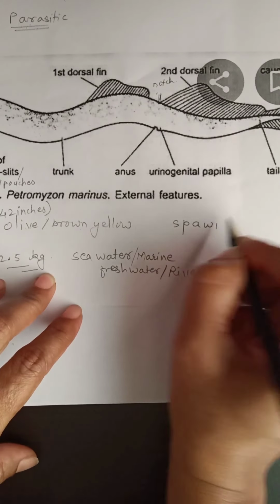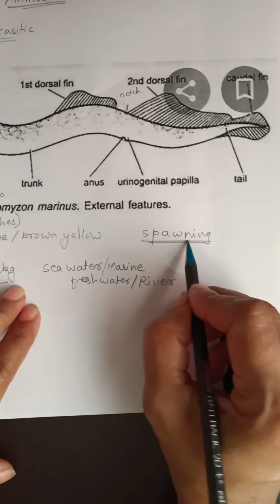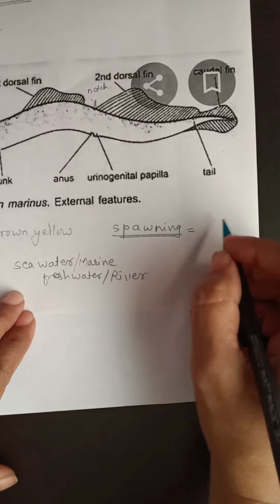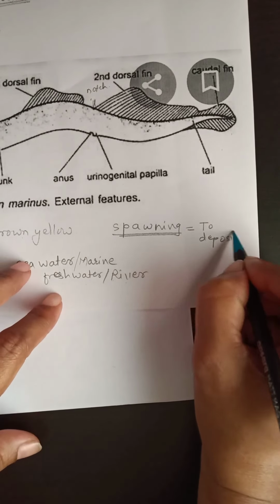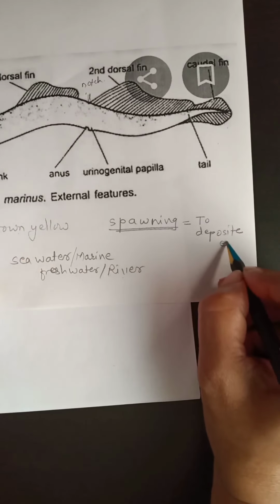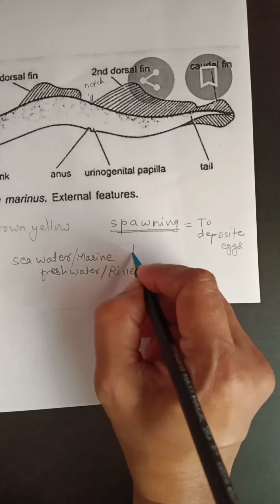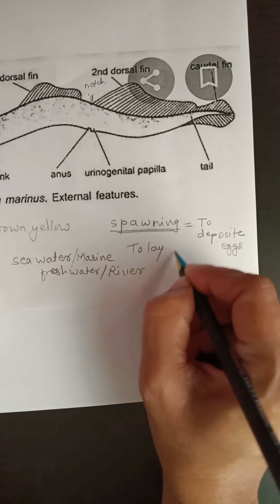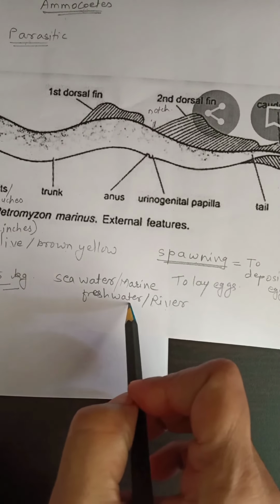Now, what is meant by spawning? Spawning means to deposit eggs, or simply to lay eggs. To lay eggs, these Petromyzons migrate to rivers.